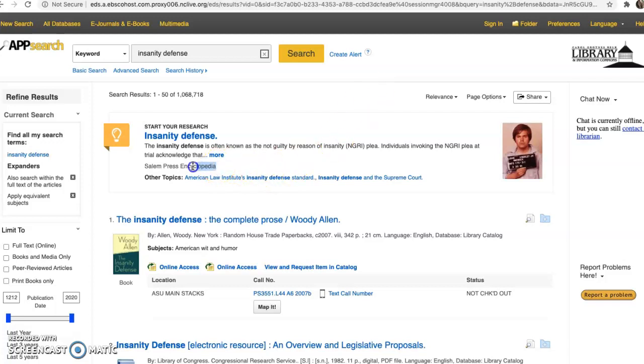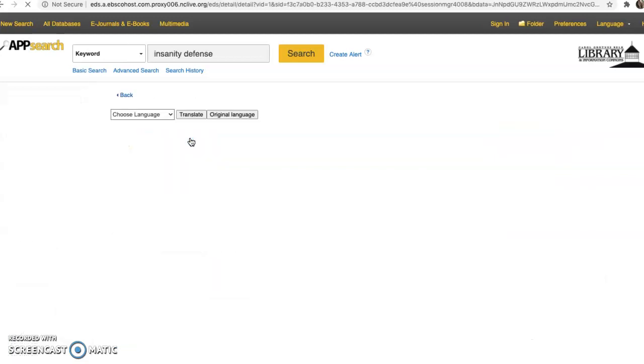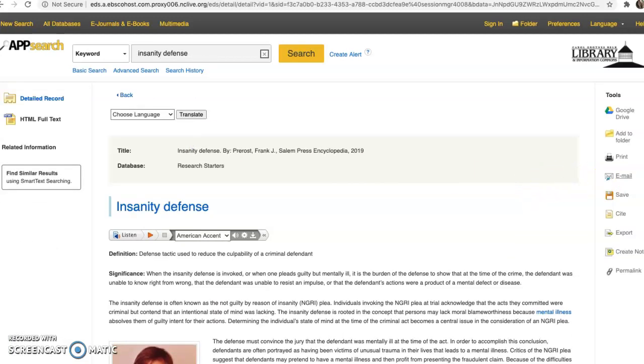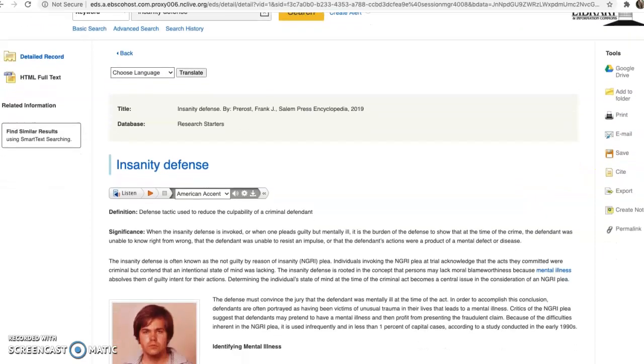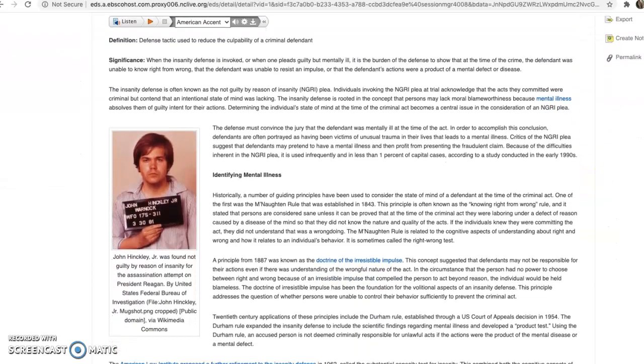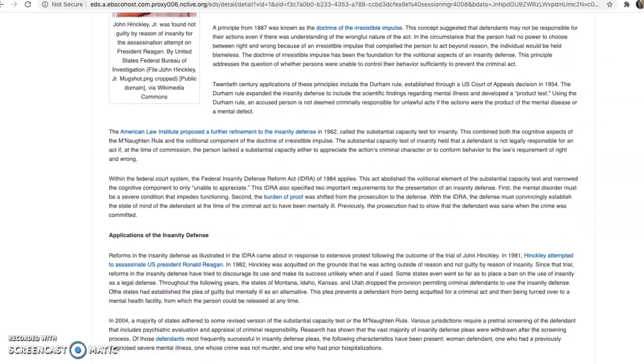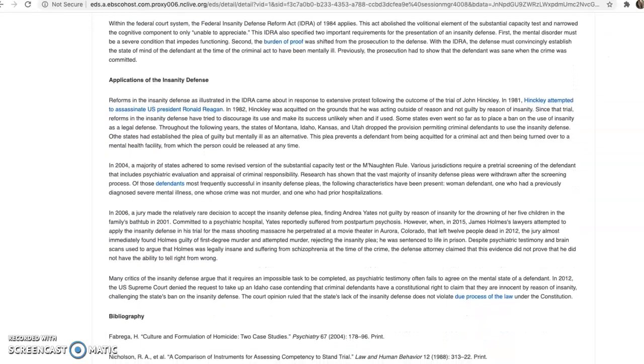Really, what you're reading is an encyclopedia article, but not a Wikipedia article. So this is like a vetted encyclopedia article that is in our library's databases. So you would just click on Insanity Defense. And what you're going to get here is like HTML text, but it's pretty easy to read. And it's not incredibly long.